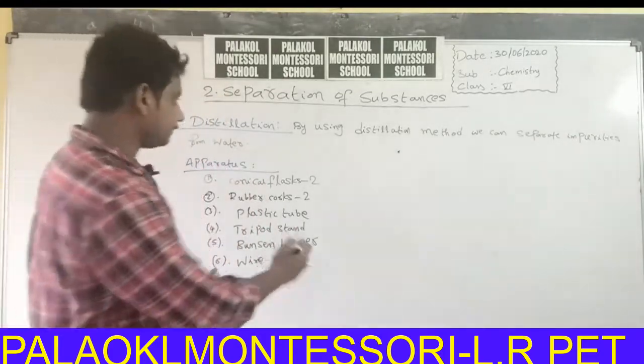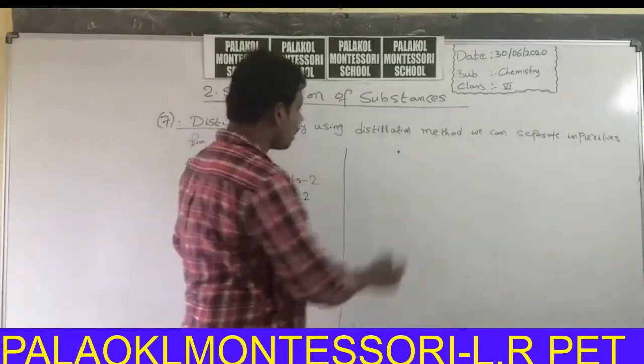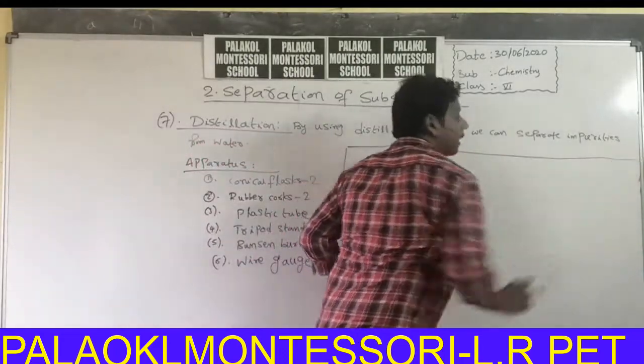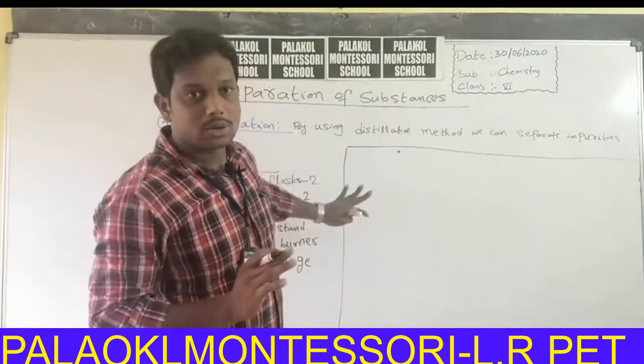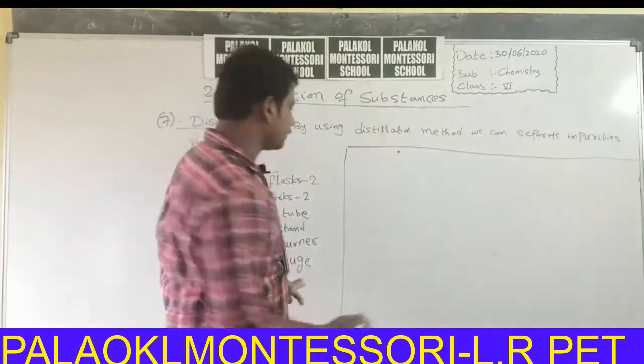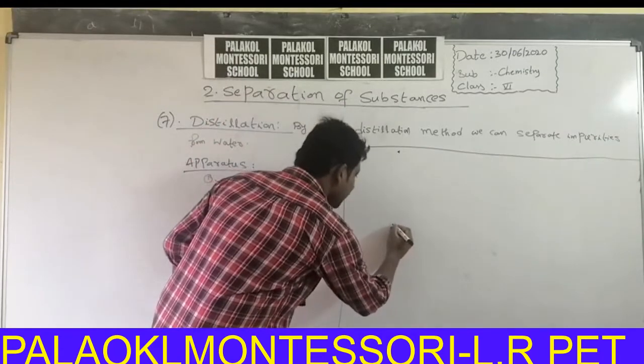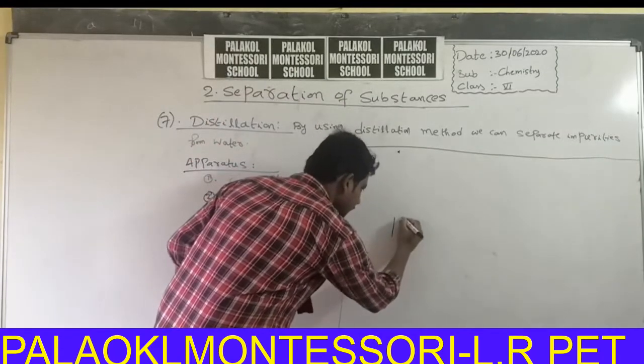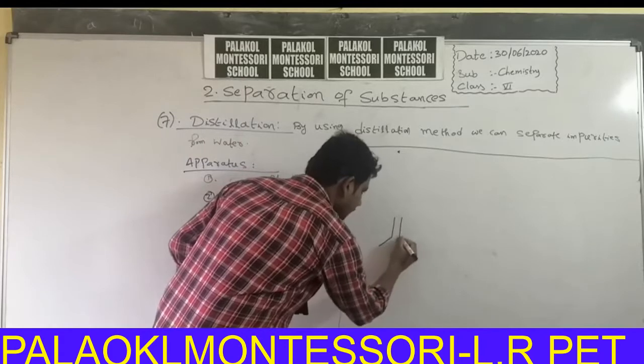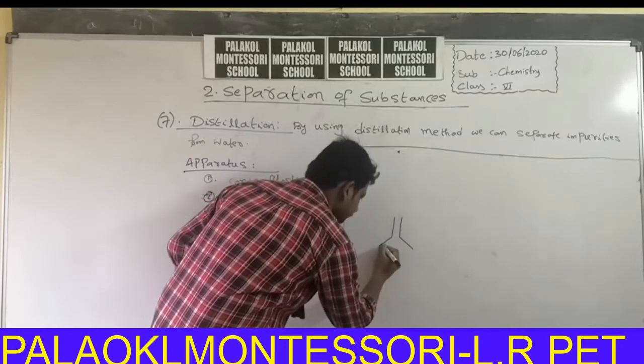Now I will draw the diagram related to this activity, and I will also explain the procedure.